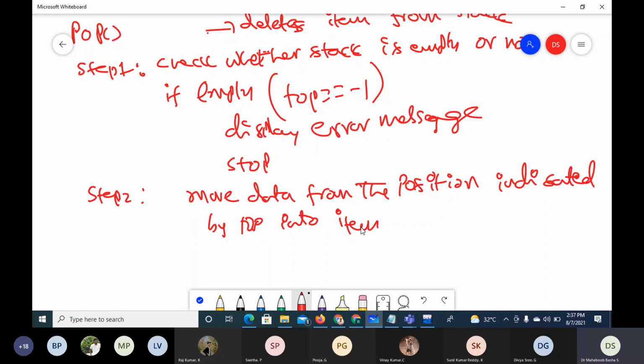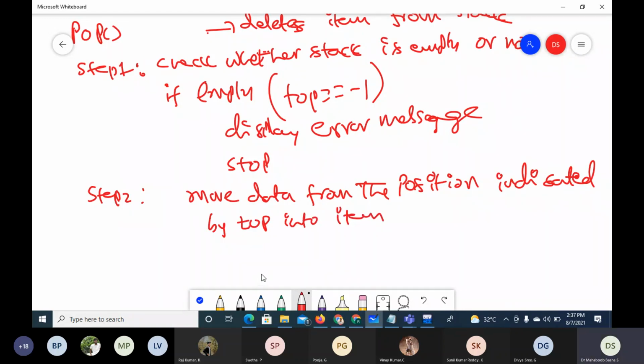So move data from the position indicated by top. Top is the one for insertion, top is the one for deletion. So top is the only end where you can do insertion and deletion.